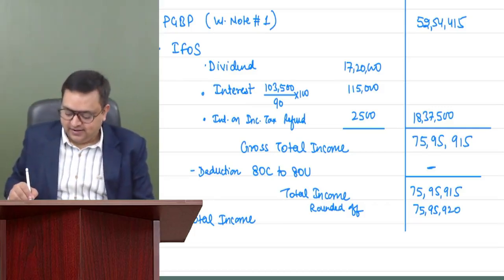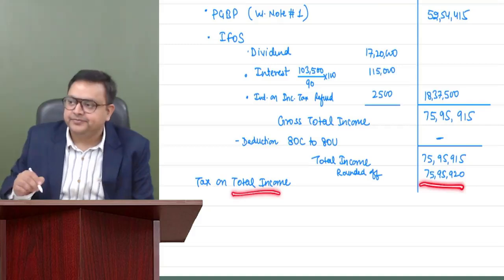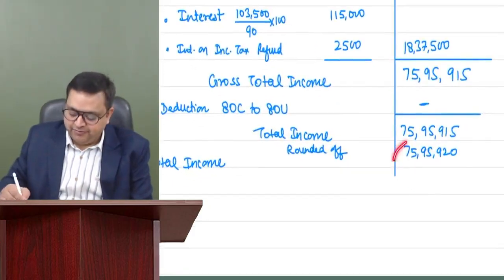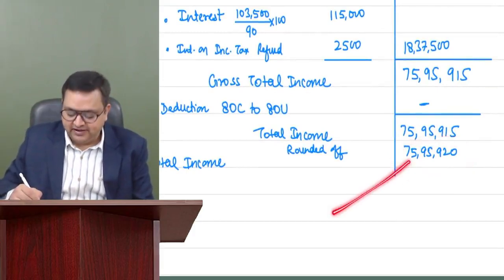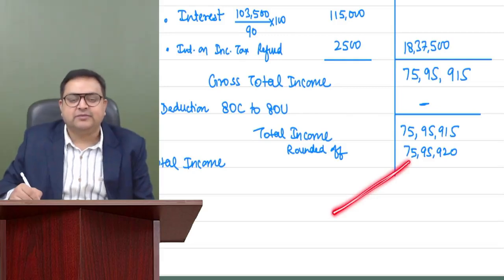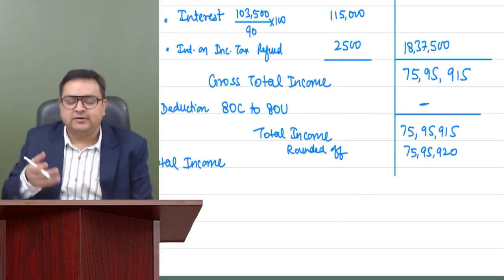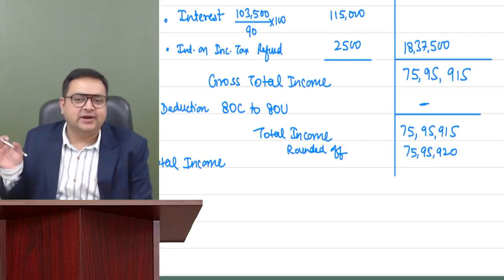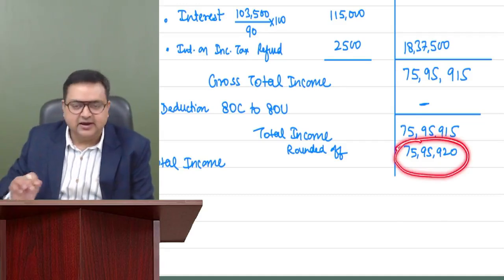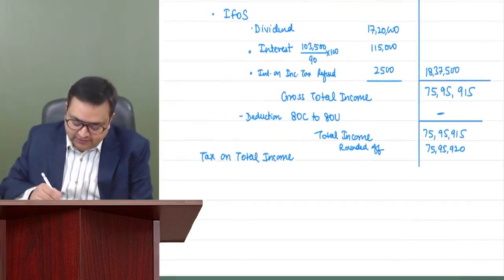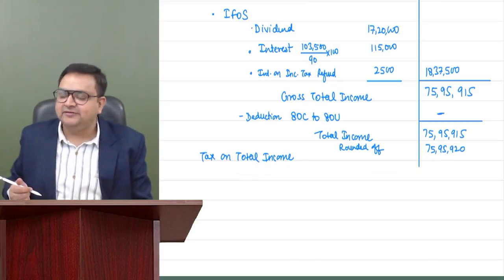Correct. Now, you have to compute your tax on total income. Before you compute your tax, please remember whether it has any special income, such as 111A short term capital gain or long term capital gain. In fact, we don't have any capital gain, no casual income, no unexplained income. So this is all remaining income. Before you compute your tax, just pause a little and ask yourself whether it has any special income or not. It does not have any special income.